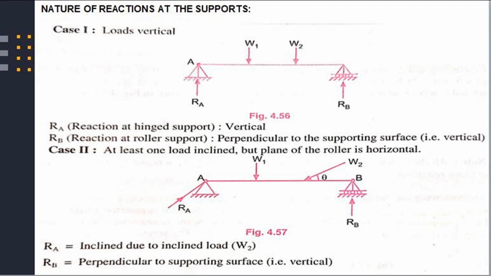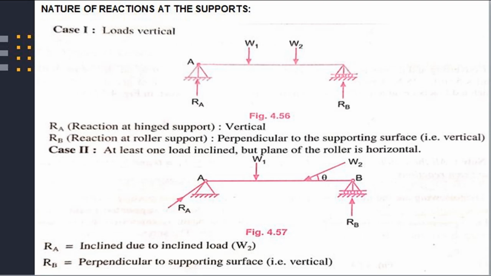First of all, we will give a reaction at roller support RB. As the roller support is horizontal, the reaction at point B, RB, should be vertical. And as RB is vertical and W1 and W2 are all vertical, therefore RA, that is reaction at point A, should be vertical.